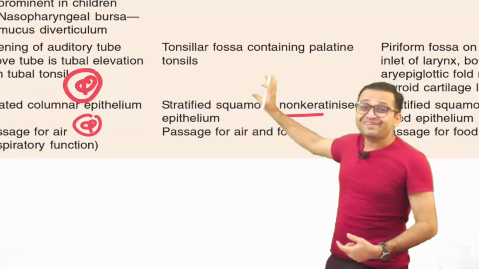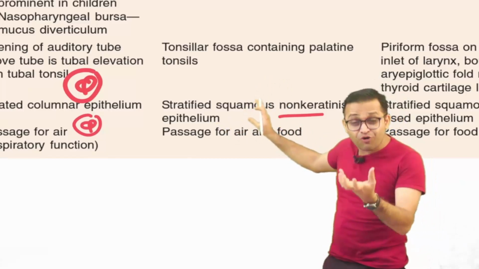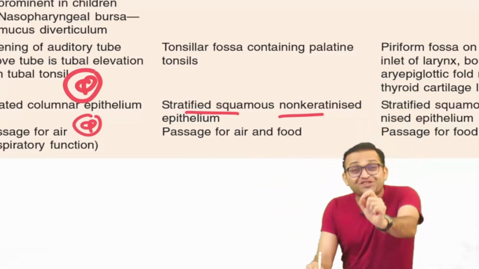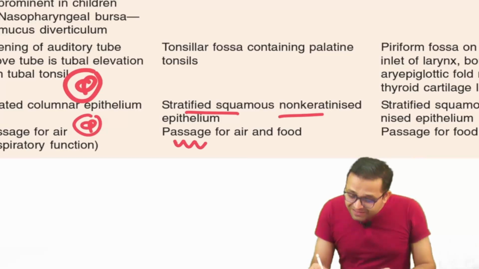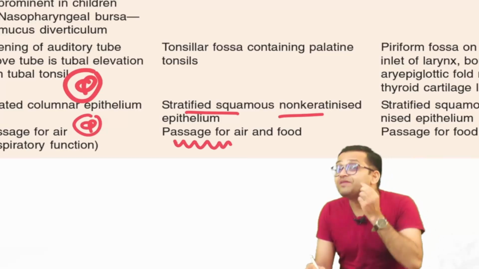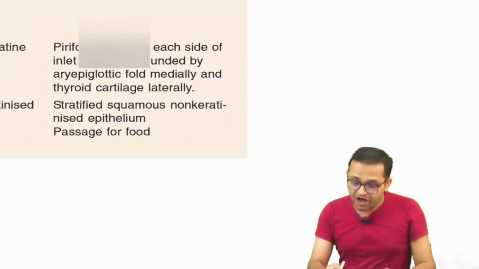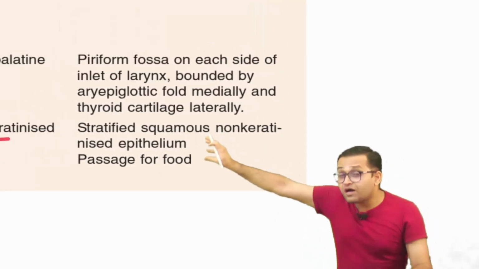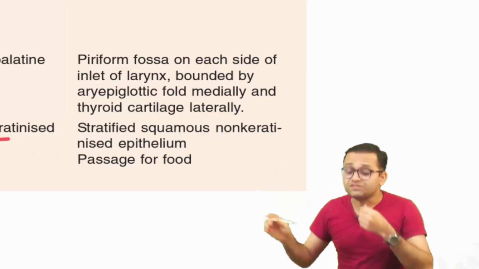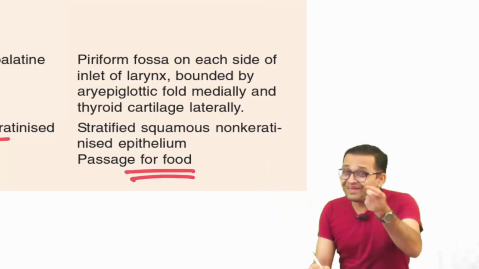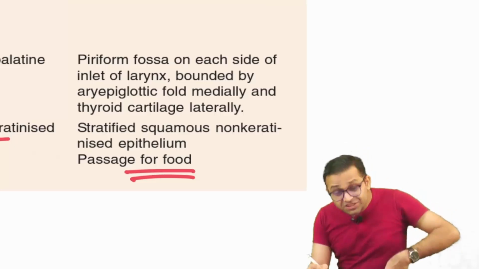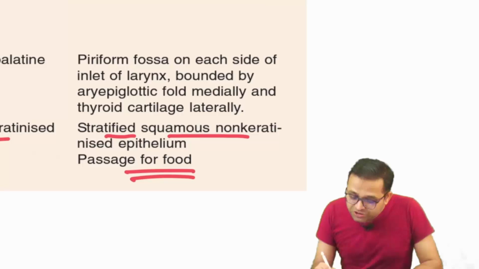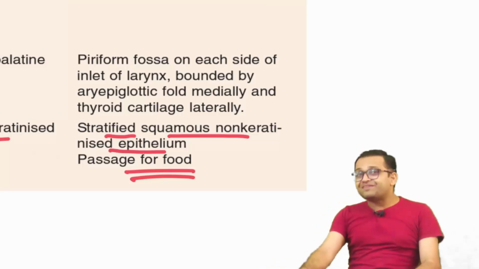These are the parts, and the lining epithelium is important for histology. Okay, sir. So there is friction, so stratified squamous epithelium, and here there is the pathway for food as well as air. Now another point. For the laryngopharynx, sir, only food passes. Air will not enter, otherwise air will reach the esophagus and stomach. And can you see there is stratified squamous non-keratinized epithelium.